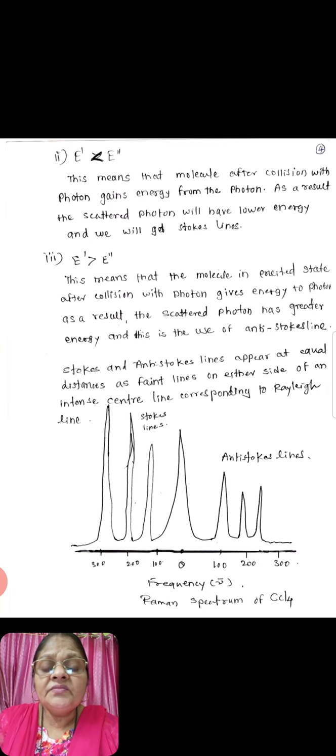Stokes and anti-Stokes lines appear at equal distance as faint lines on the side of the intense central line corresponding to Rayleigh scattering. As shown in the figure, right hand side anti-Stokes lines, Stokes lines left hand side. This is the Raman spectrum of CCl4.